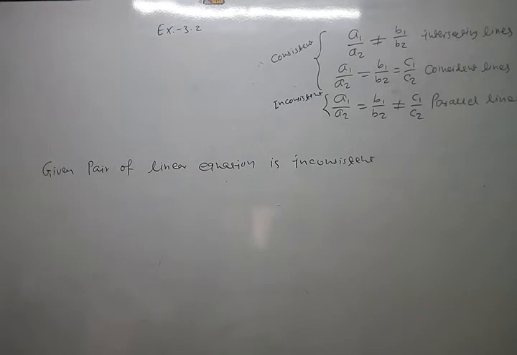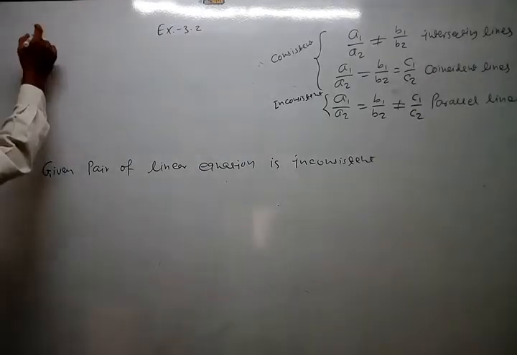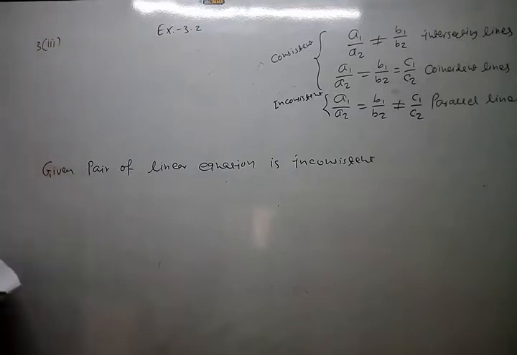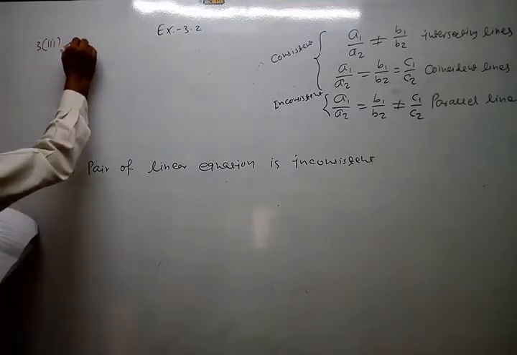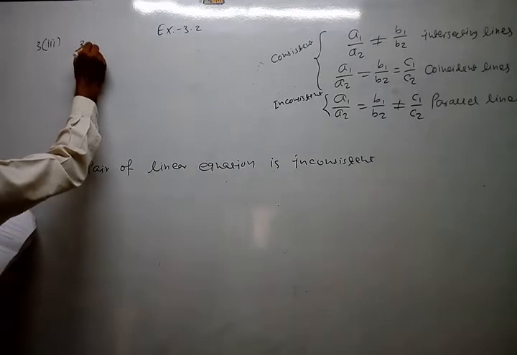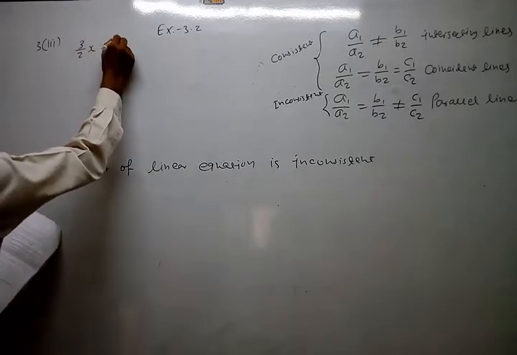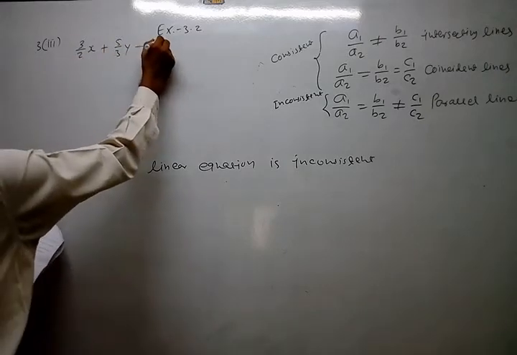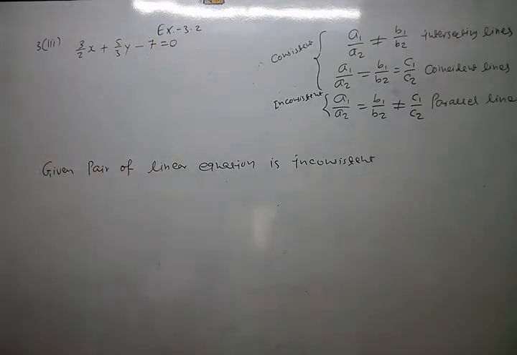Okay, third. It would have given 3 by 2x plus 5 by 3y minus 7 equal to 0.